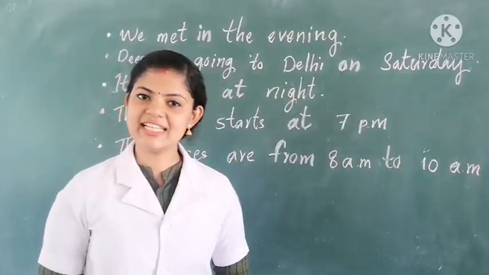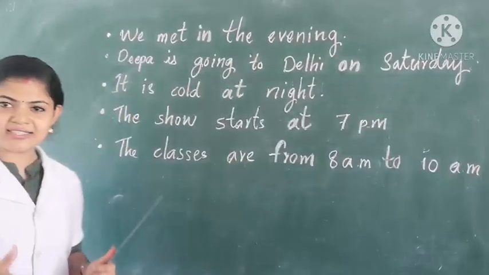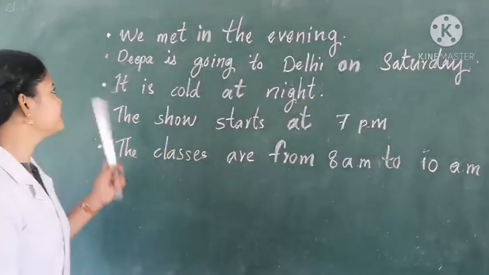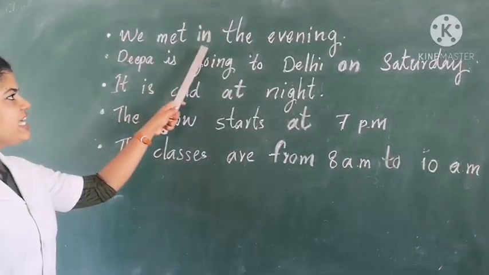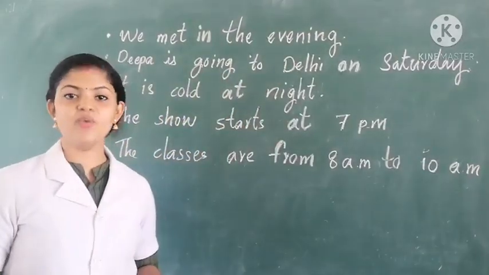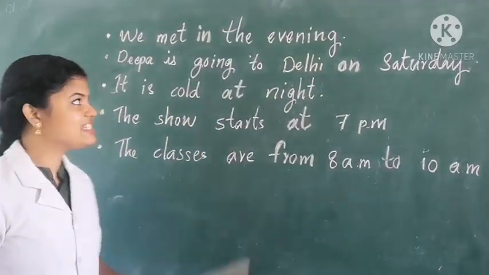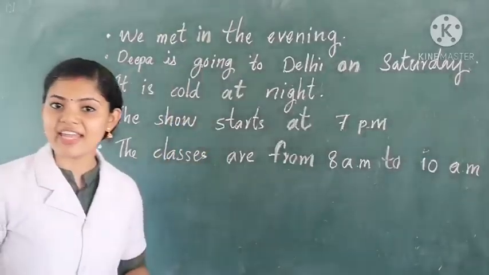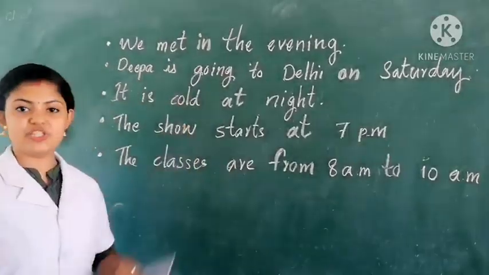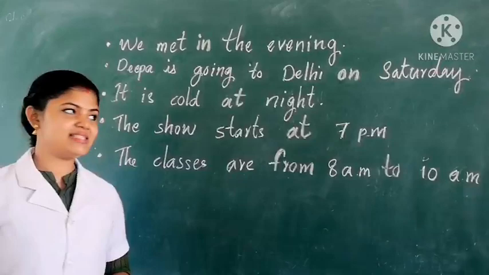Okay, now children, you can see some sentences on the board. I will read for you. We met in the evening. When did we meet? In the evening. Here the word in shows when the action is happening.